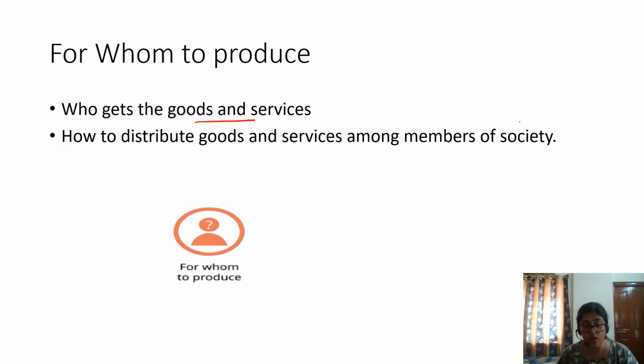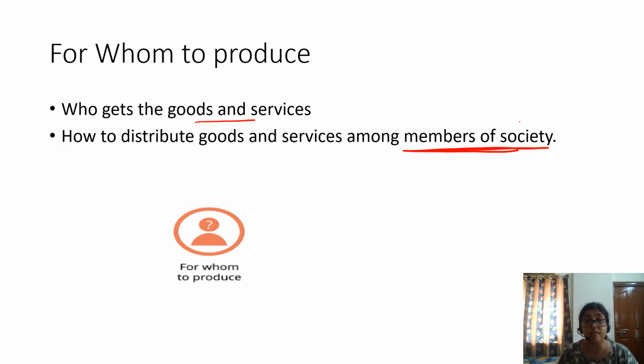A society cannot satisfy the wants of all, and thus it has to make an important decision for whom it should be produced. There are a lot of goods and services available, but they have to decide who should get how much of the total output, or how to distribute goods and services among members of society.